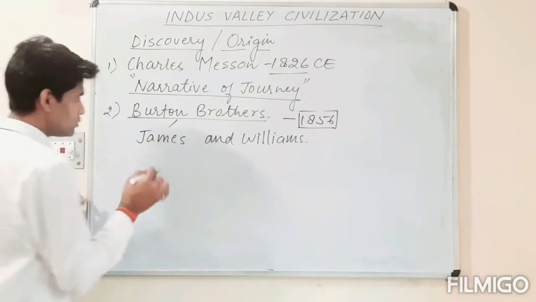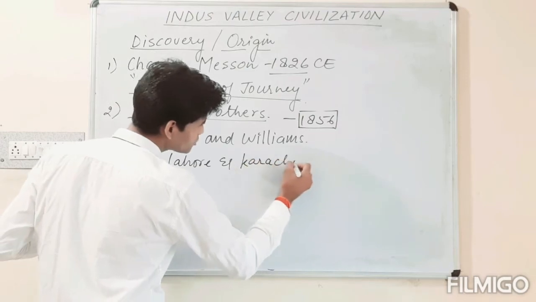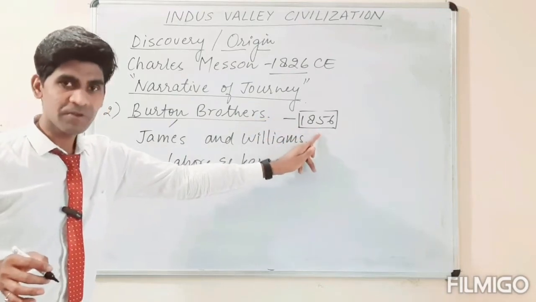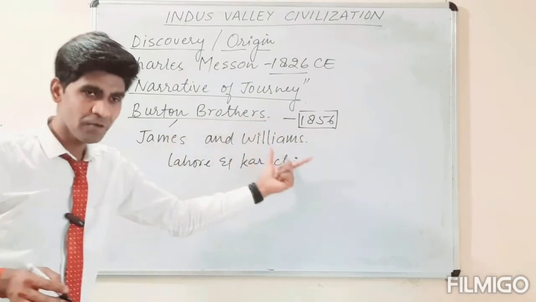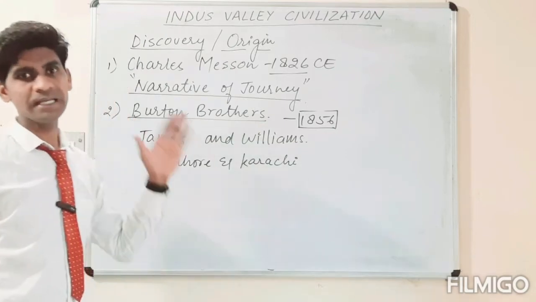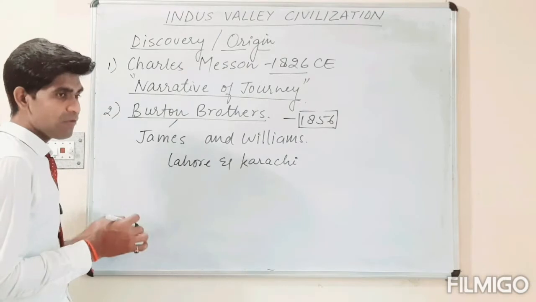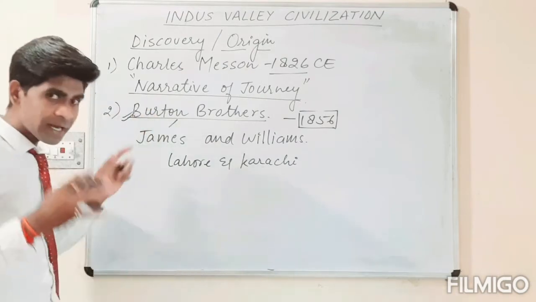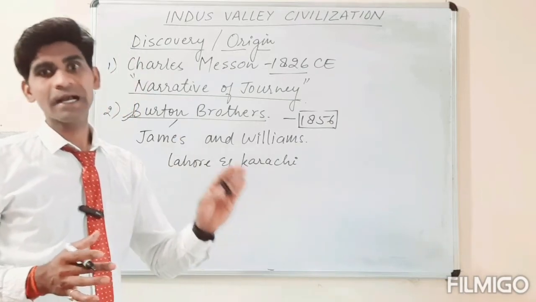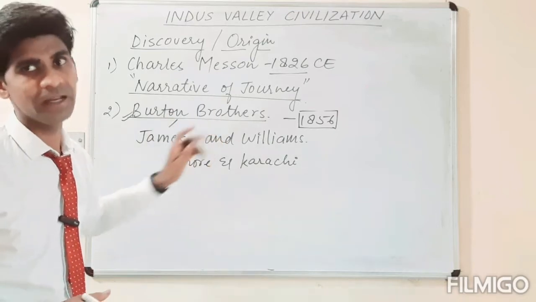So in between the two places, Lahore and Karachi, which belong to Pakistan, a railway track was going to be constructed, and in 1856 these two brothers, James and William, found the bricks, and they also used those bricks in the construction of railway tracks between these two places. They assumed that if they were getting bricks, it meant that of course there was a kind of civilization that existed in that site in Pakistan.